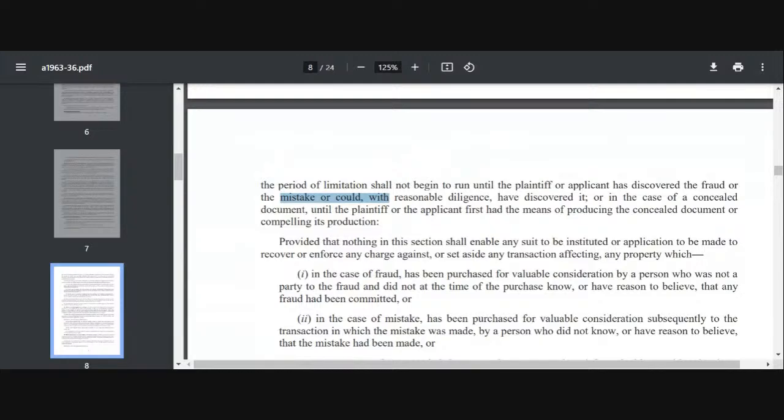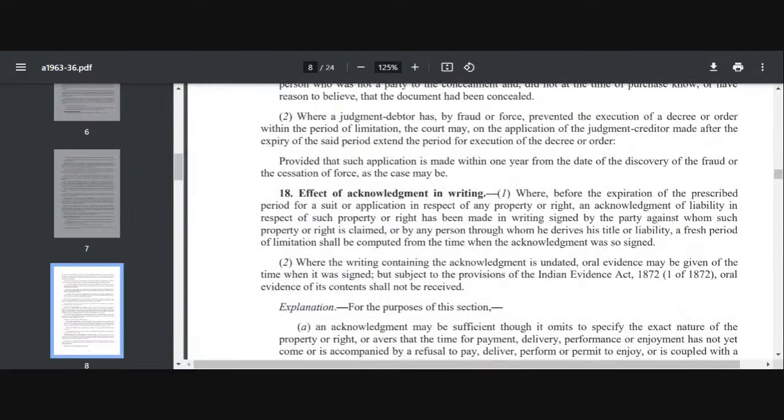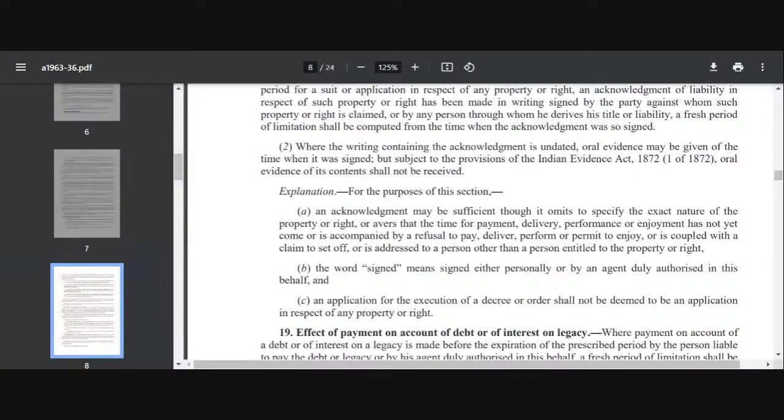Section 18, if you see, it is talking about effect of acknowledgement. आप जितनी बार acknowledge करोगे उतना ही बार limitation period, fresh period of limitation will start. Okay, as many times as you acknowledge, as many times the period of limitation will start. So say for example, मैंने आपसे एक debt लिया है and I have taken that debt in 2021 and the time period for recovering the debt is 3 years. तो आपके पास time period है 2022, 2023, 2024 के end तक you have time to recover the debt. इसके बाद आपको नहीं मिलेगा.